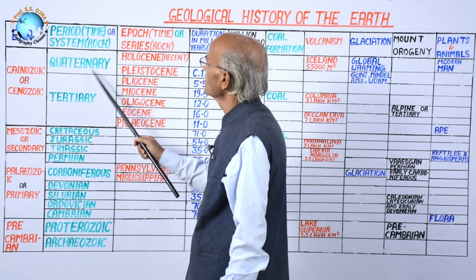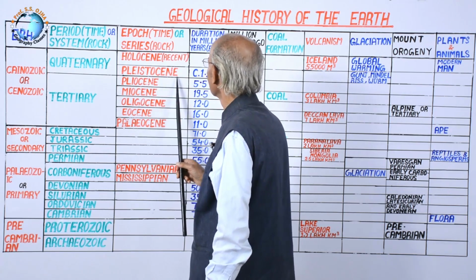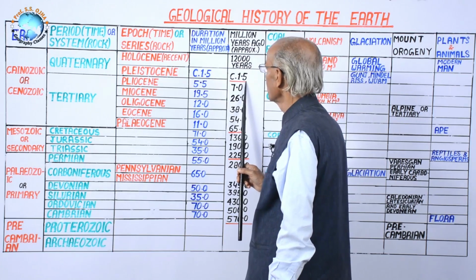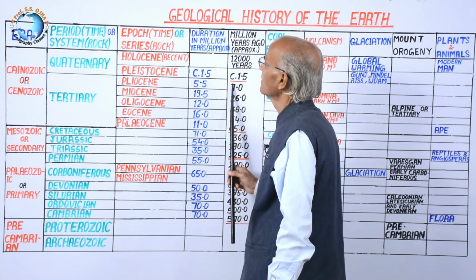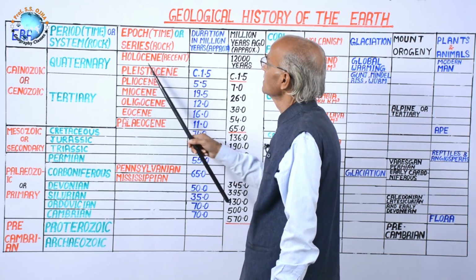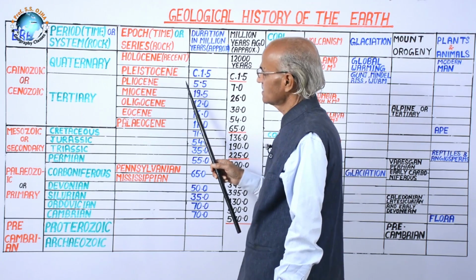Then comes the Quaternary period, and this is the Pleistocene period. The Pleistocene period begins 1.5 lakh years back, and its duration is also nearly this. Then it is the Holocene period, the present period of geological history.